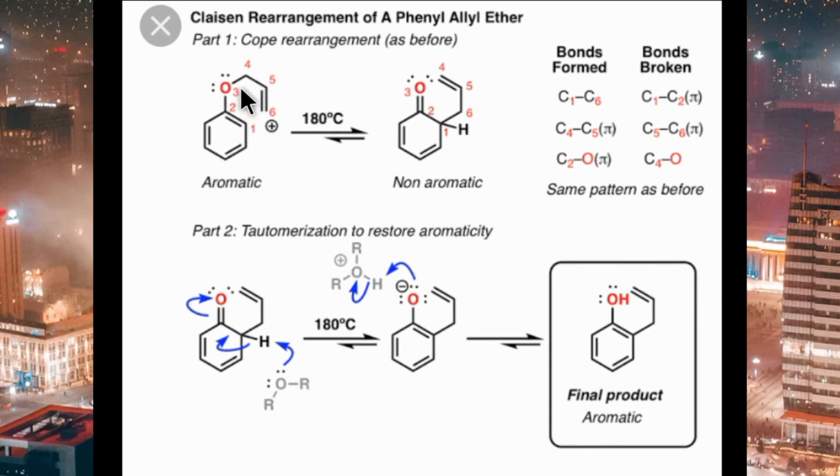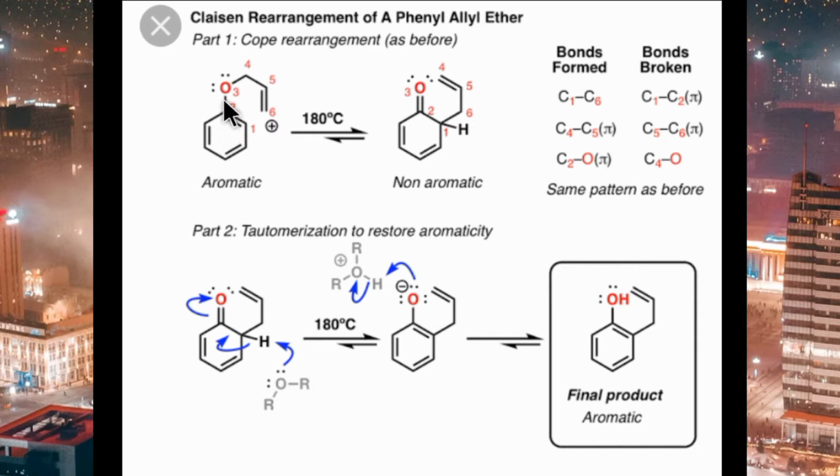In this compound, the bond between this oxygen and this carbon will shift towards here, meaning it will form a bond between carbon and oxygen, a double bond. But here the carbon's covalence is already complete, so one bond of this carbon will break. This bond will break towards here, and it will produce a bond between these two carbons. But this carbon has also completed its covalence, so that bond will break towards here, and here it will form a double bond.